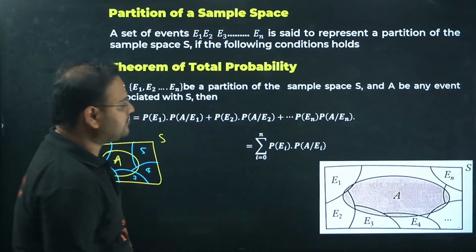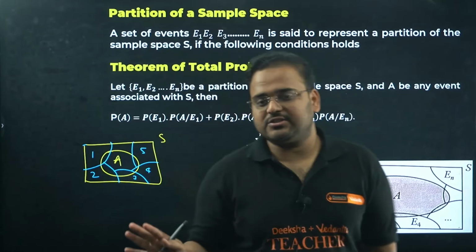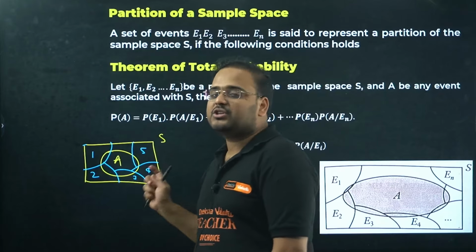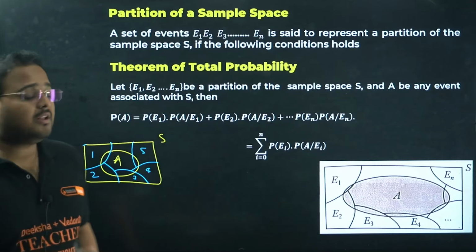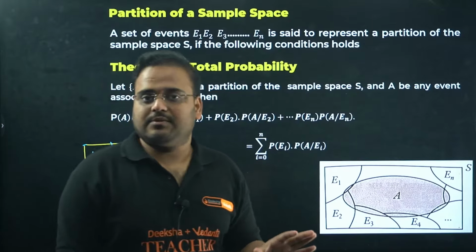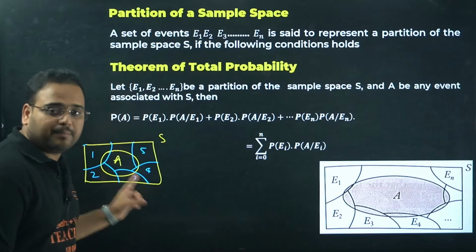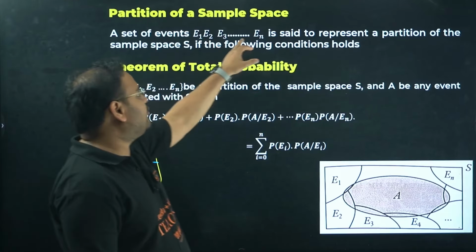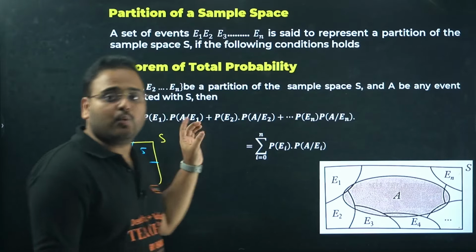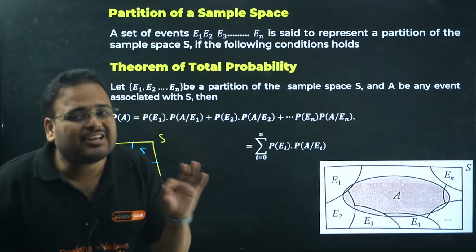Okay, I've shown you 5 partitions. If I look at these 5 partitions, they have some things in common. First of all, they have nothing in common, which means they're all mutually exclusive. We can call these 5 parts the partitions: E1, E2, E3, E4, E5. We can call this a partition only when they have nothing in common.